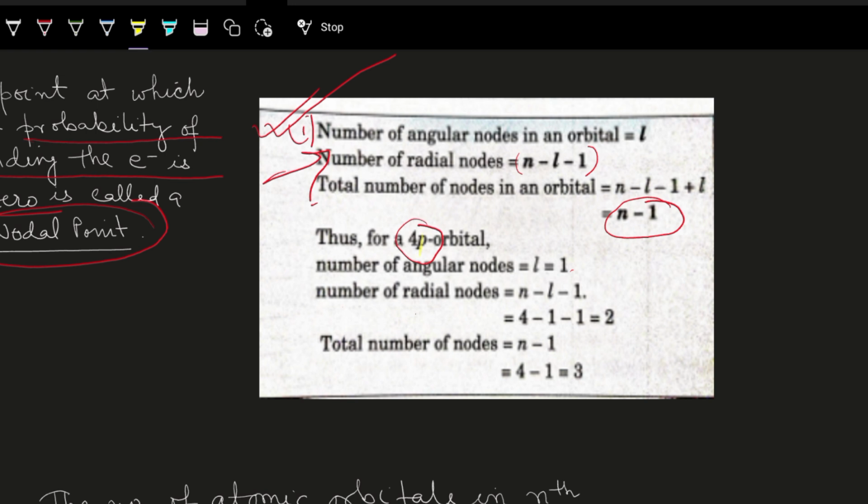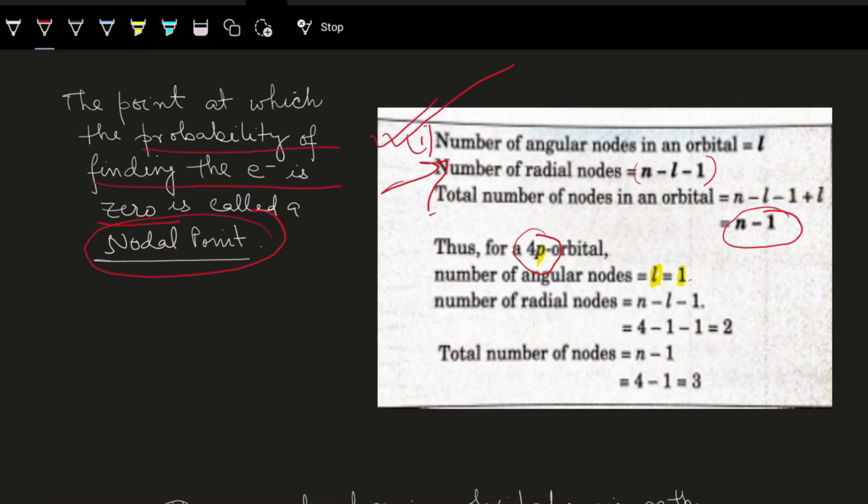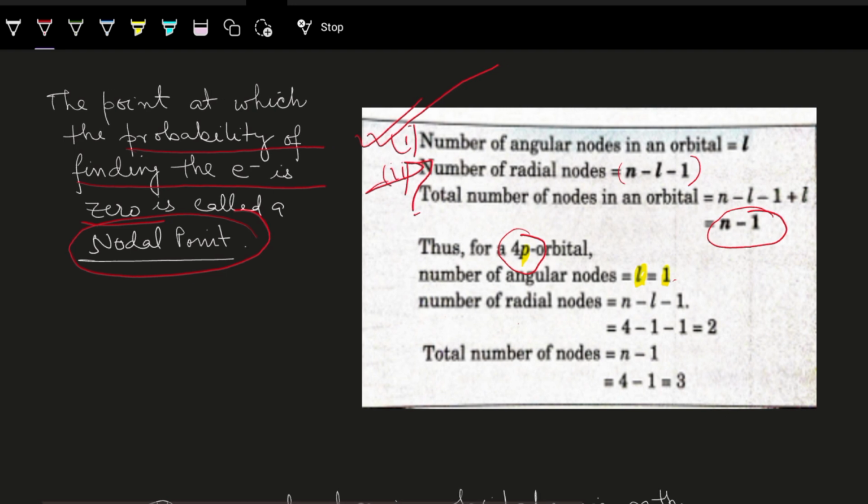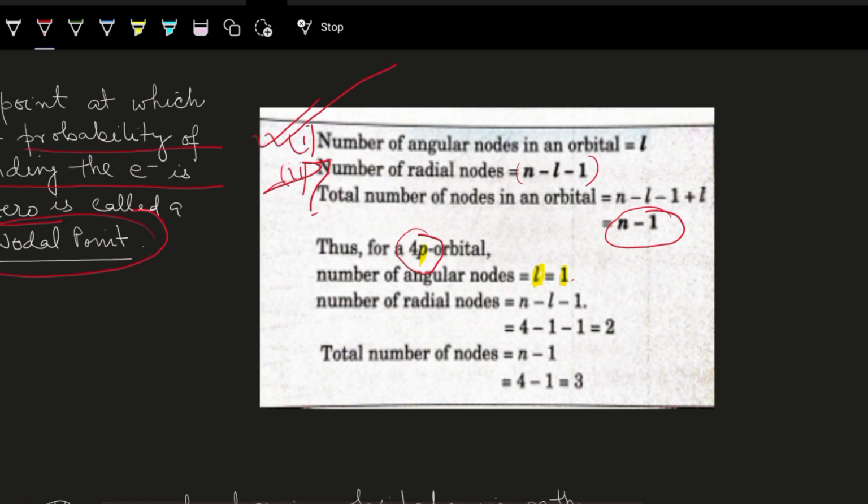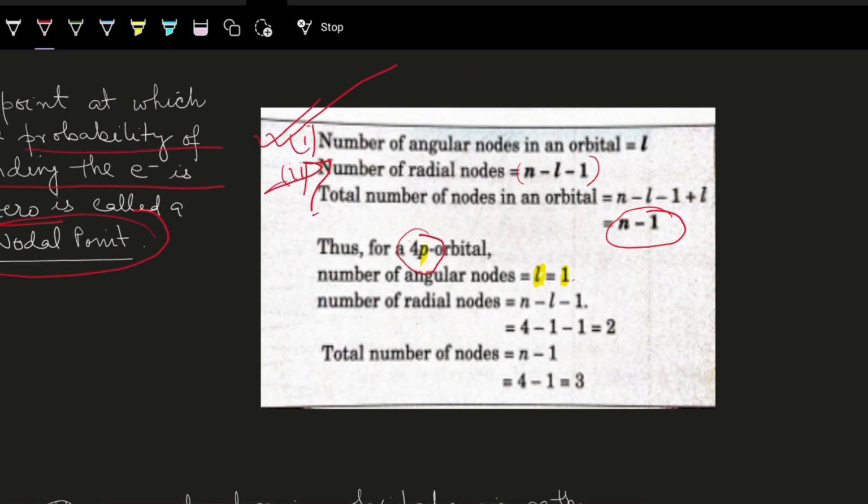For p subshell, L is always equal to 1. So that we have seen. Now the number of radial nodes is n minus L minus 1. So n is equal to 4, L is equal to 1. So 4 minus 1 minus 1, 2.